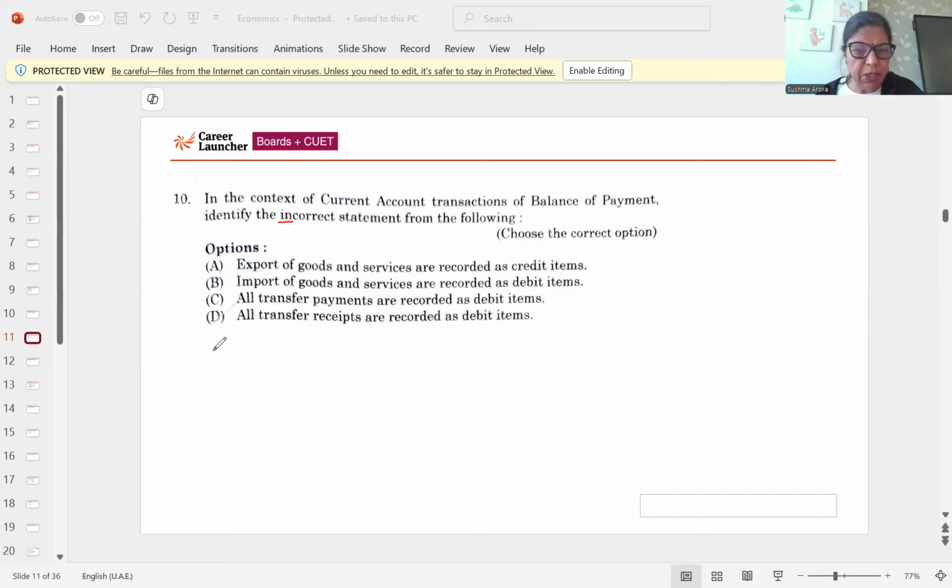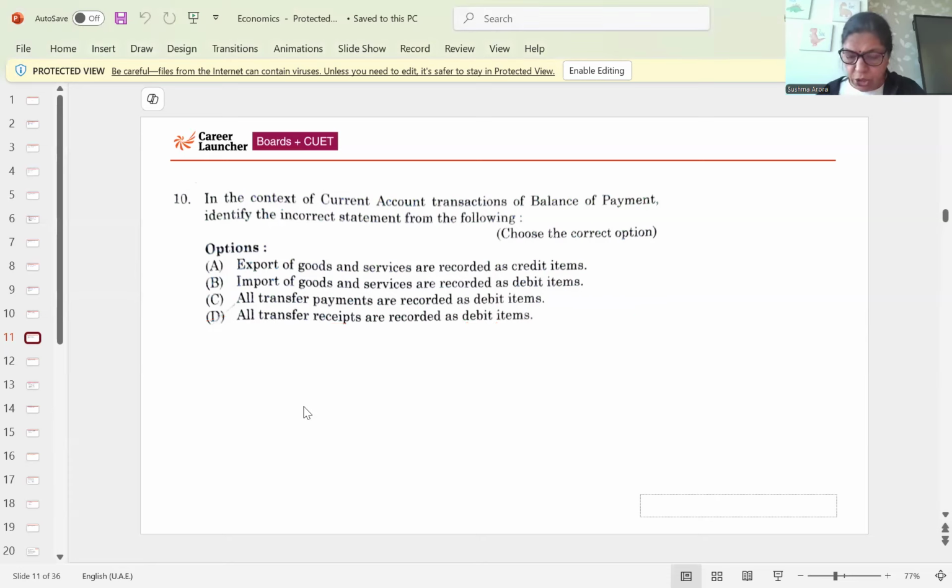All transfer payments are recorded, yes. All transfer receipts are recorded at debit side. This is incorrect. That will be at the credit side. As all transfer receipts like remittance or aid received, that all will be at the credit side, not at the debit side. So option D is the correct answer here.